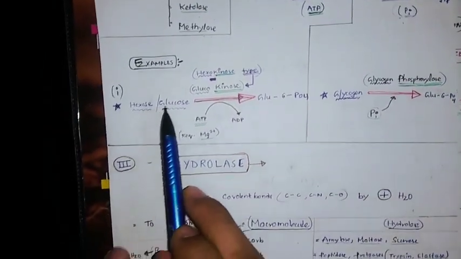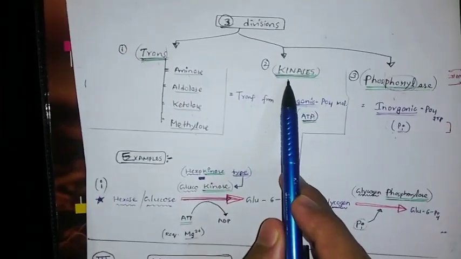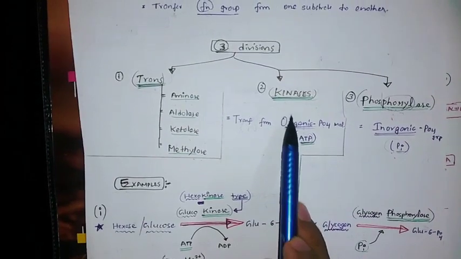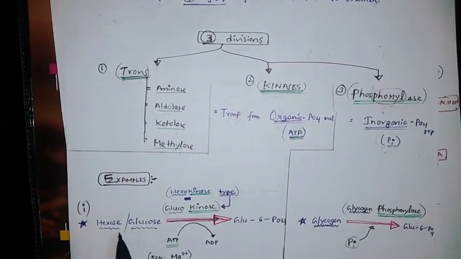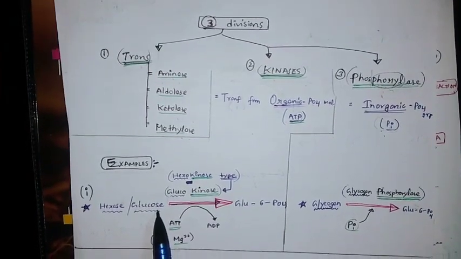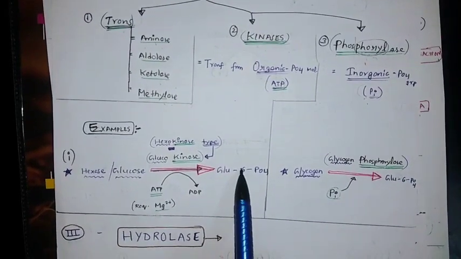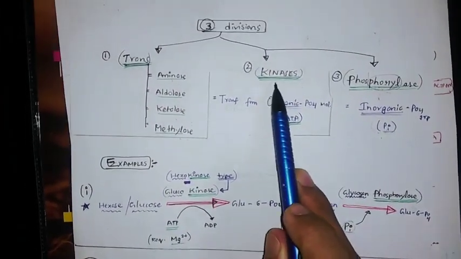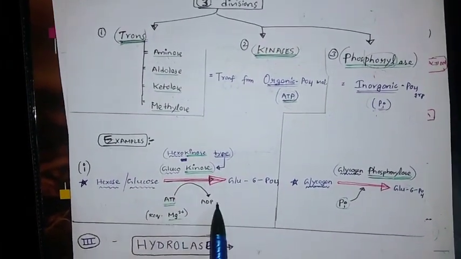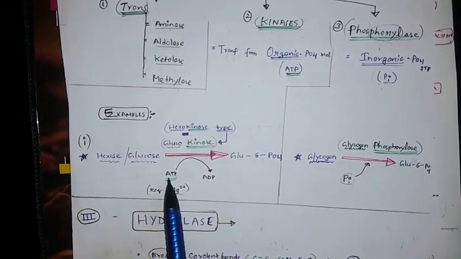Now the examples. This is an example of a kinase. The example is hexokinase, acting on glucose, a very well-known reaction in glycolysis. Glucose, or any hexose, is converted into glucose 6-phosphate in glycolysis. You can see the green colored part: kinases mean ATP. Here ATP is converted into ADP. For that you need magnesium as a cofactor. That is the reason it comes under kinase.